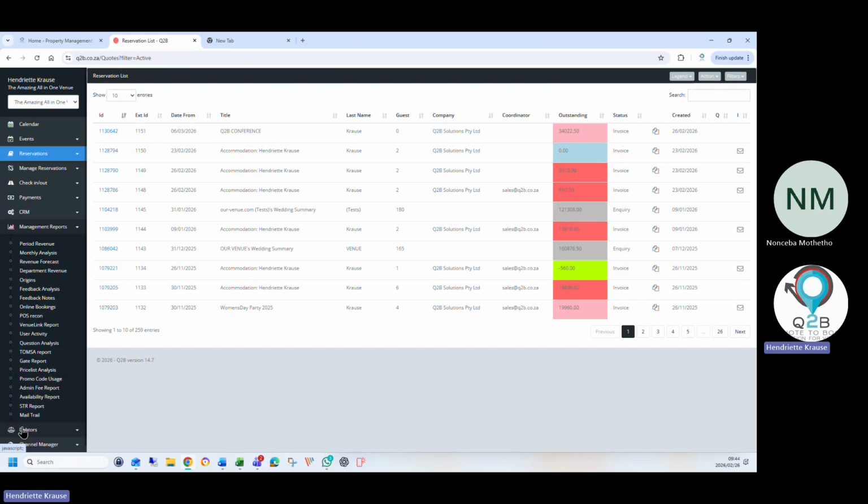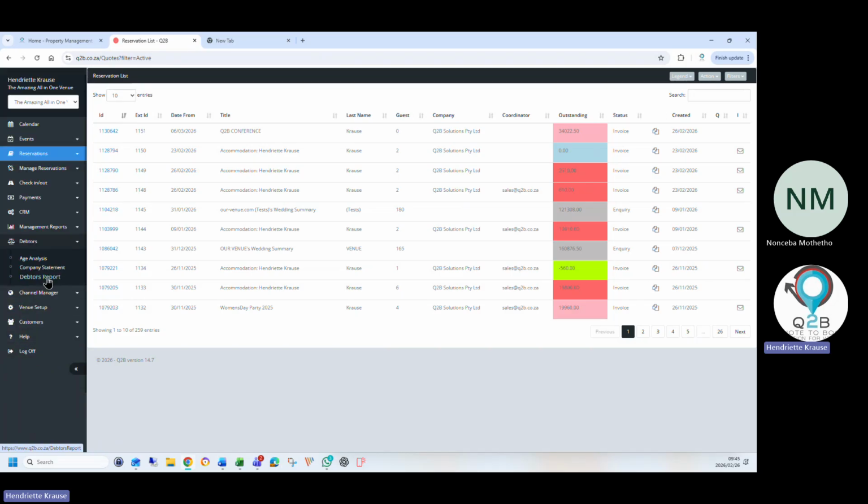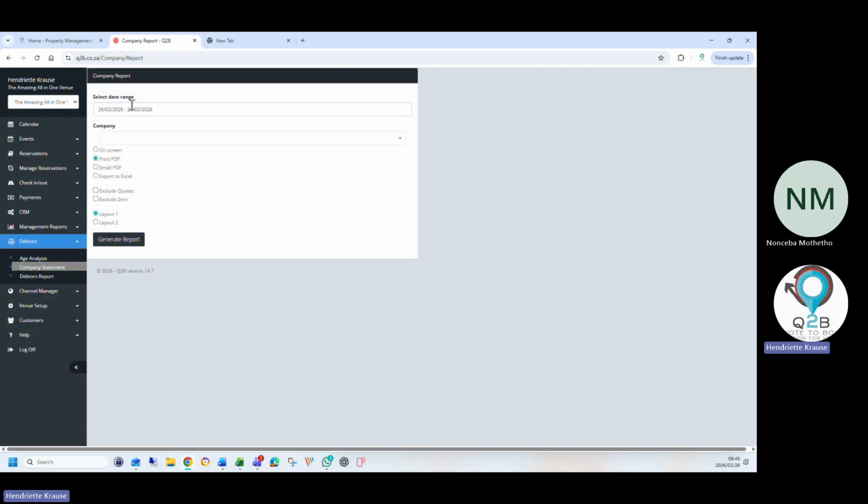So there's quite a lot. And then a mail trail, so you can check all your mails. You can have all your feedback reports. There's quite a lot. You can see all your price list. You can set up promo codes. You can see the usage of the promo codes. Debtors reports. You can pull a company statement.